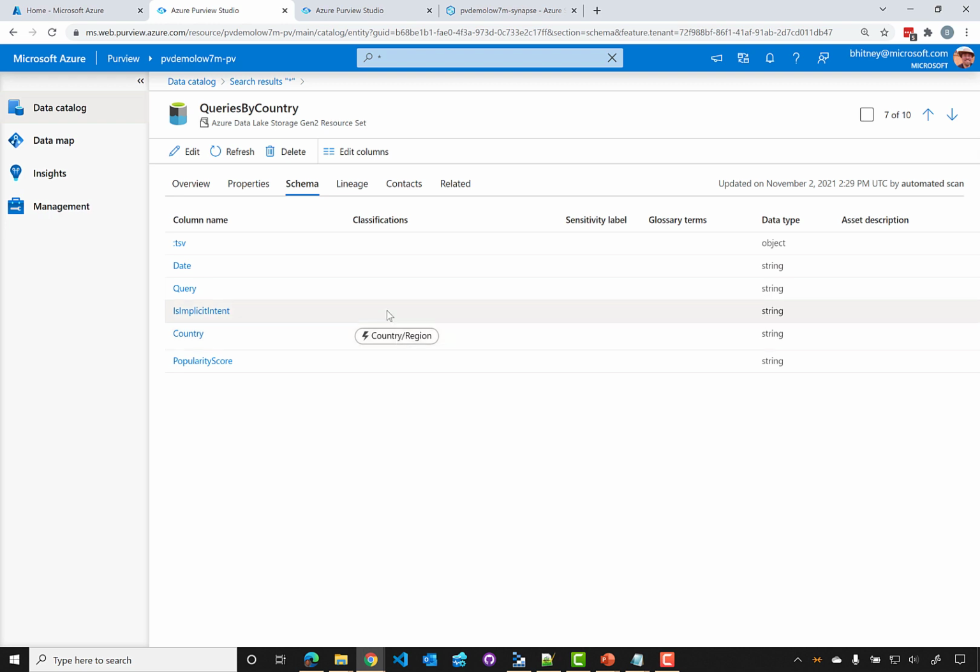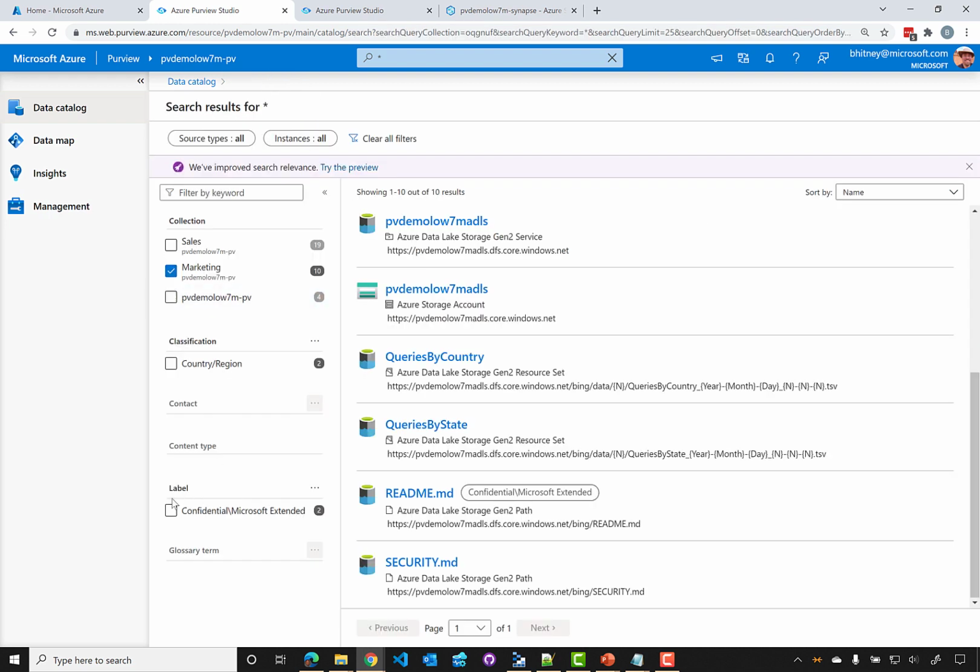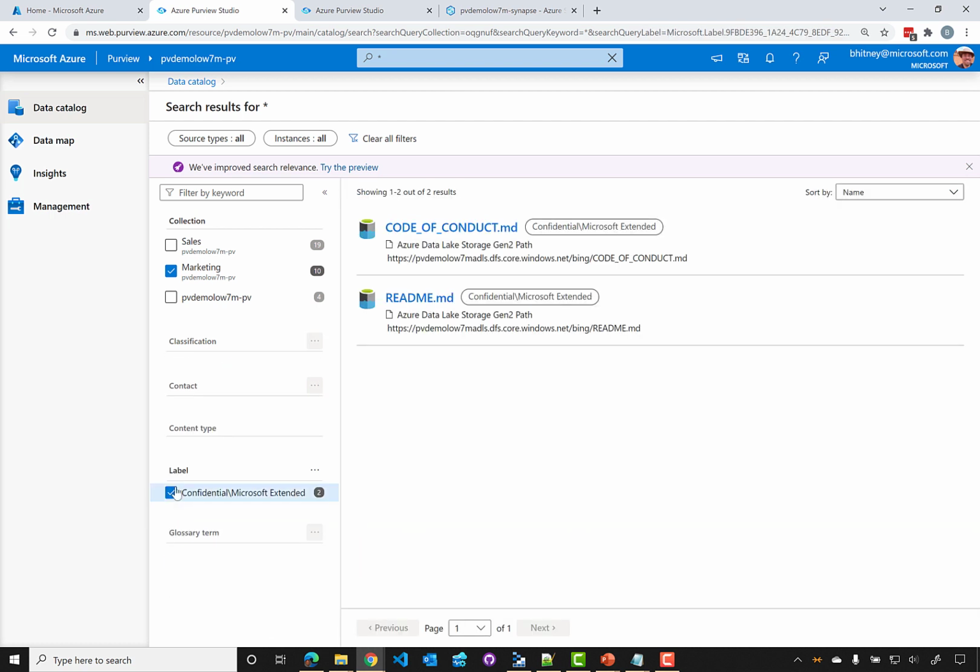The other interesting thing is to see that a lot of these files are going to be labeled with, in this case, a confidential label. We could see that that is here after the file name. These are actually from M365 in the information protection section of the Compliance Center. If files are labeled a certain way of having, say, for example, top secret or confidential, having PII, however they happen to be labeled from Microsoft 365, those labels will stay with the data regardless of where it goes. So in this case, Purview will pick up on those labels and it stays here.